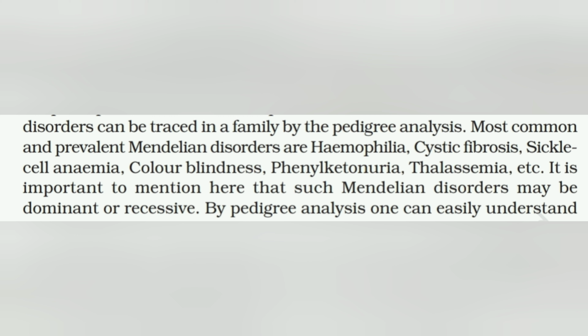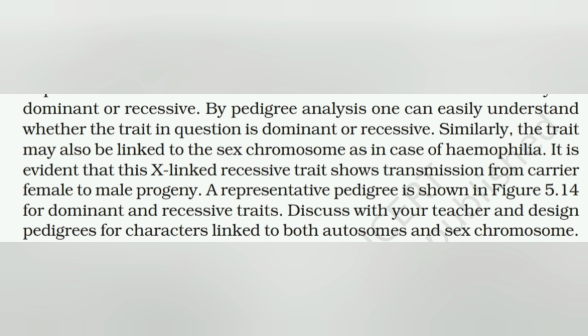The most common and prevalent Mendelian disorders are hemophilia, cystic fibrosis, sickle cell anemia, color blindness, phenylketonuria, thalassemia, etc. It is important to mention that such Mendelian disorders may be dominant or recessive. By pedigree analysis, one can easily understand whether the trait in question is dominant or recessive. Similarly, the trait may also be linked to the sex chromosome, as in the case of hemophilia. It is evident that this X-linked recessive trait allows transmission from the carrier female to the male progeny, a representative pedigree of which we have studied in the figure.